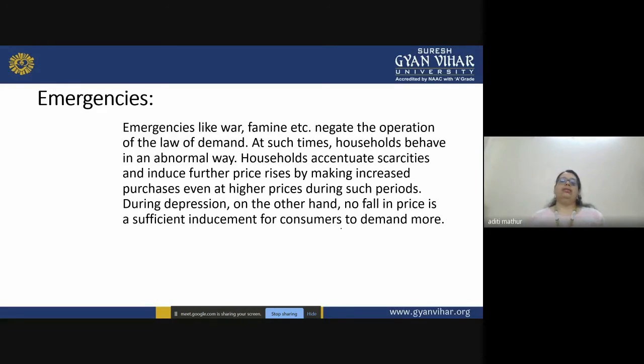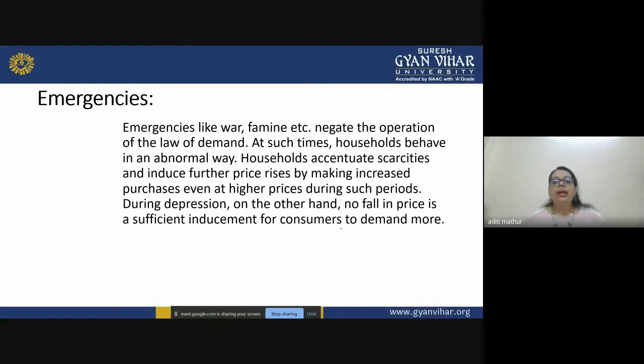Another exception is emergency situations, right? Situations like war, like drought, like earthquake. These are the situations where the law of demand does not apply. Why? Because the prices just shoot up like anything.